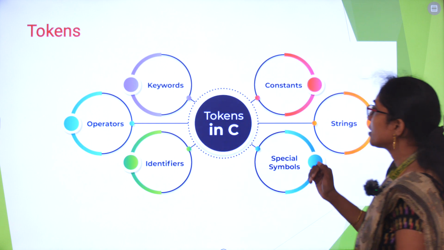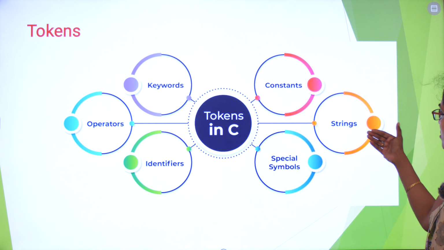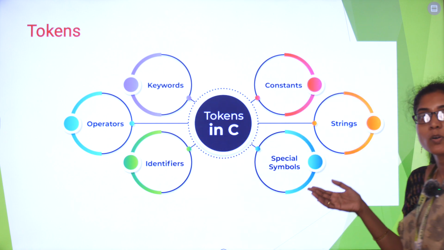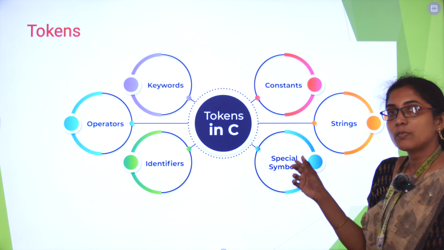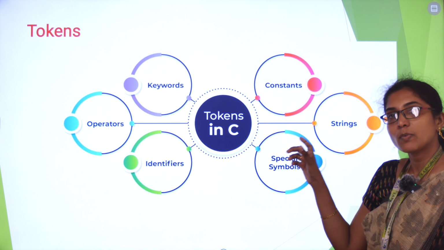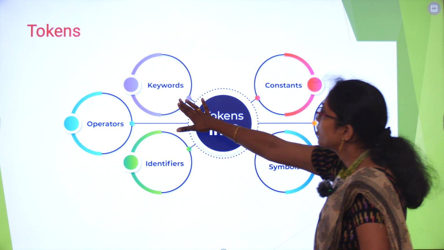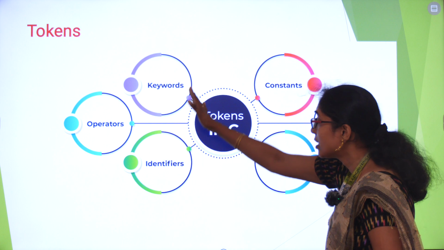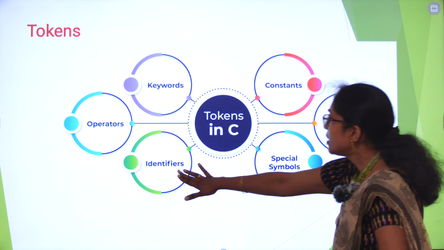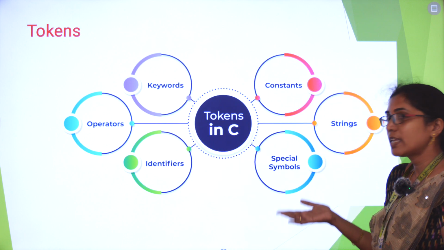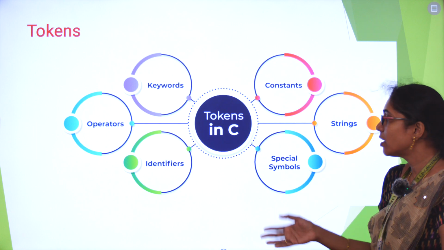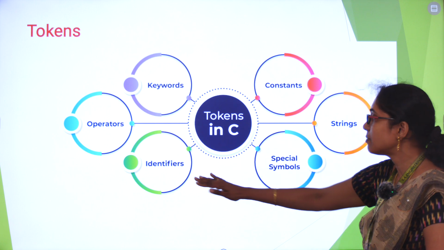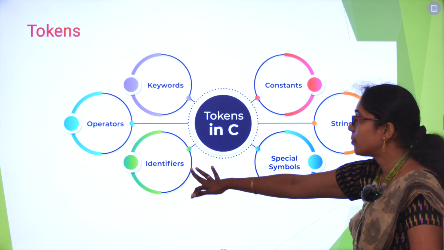So C tokens: we have operators, keywords, constants, strings, special symbols, identifiers. A keyword is nothing but a reserved word. In C language, we have certain words which already have some meanings. So for that purpose, we will be using them. We cannot use them as identifiers. An identifier is a name given by us for variables and functions. I can give my own name. It has certain rules. We can make use of underscore symbols, numbers, and alphabets.